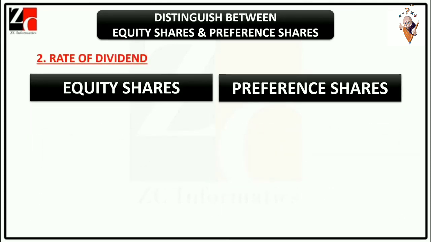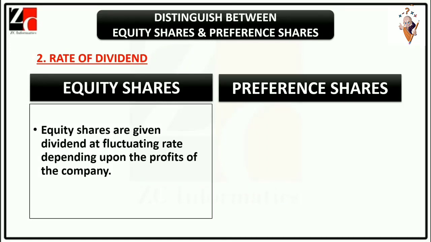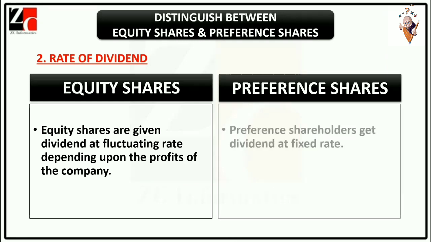Point 2. Rate of dividend. Equity shares are given dividend at fluctuating rate depending upon the profits of the company. Preference shareholders get dividend at fixed rate.